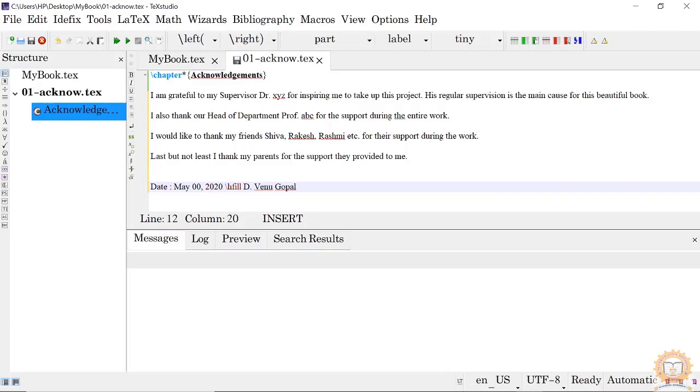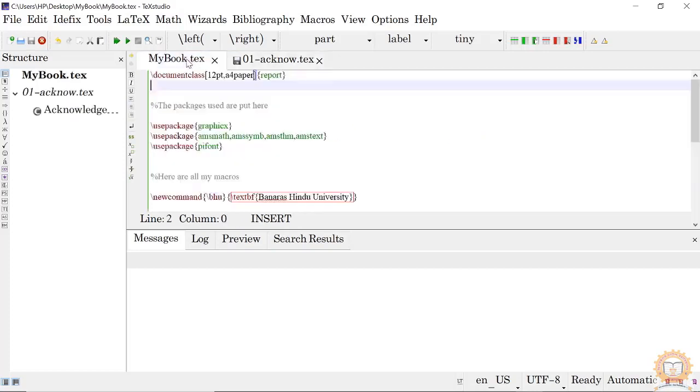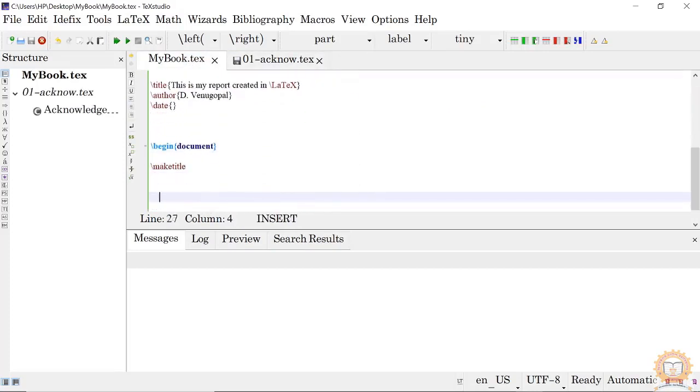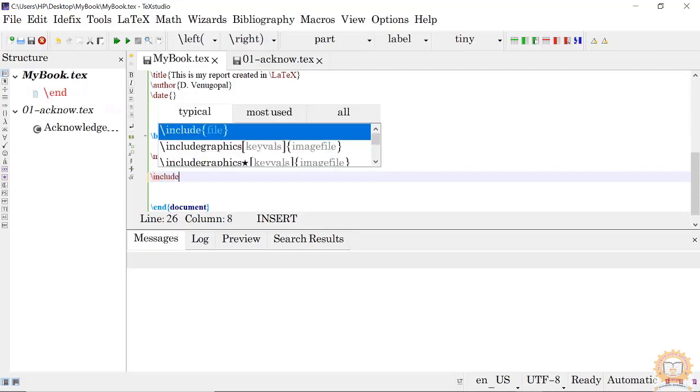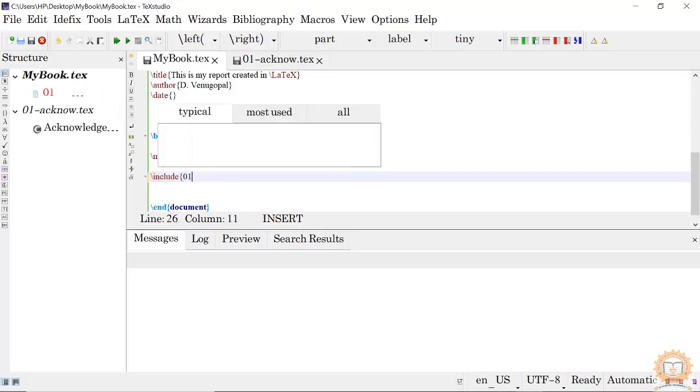Now I will call this in mybook.tex. After begin document and make title, write it here: include 01.